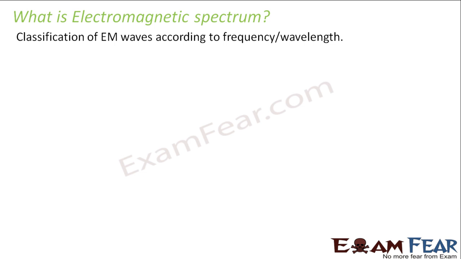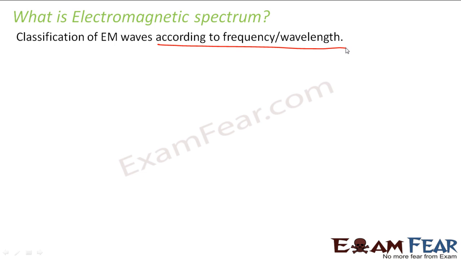What is the electromagnetic spectrum? It is nothing but the classification of electromagnetic waves according to frequency or wavelength. Whenever I talk about any wave, that wave will have a wavelength and a frequency, and those are the basic characteristics of a wave, right?